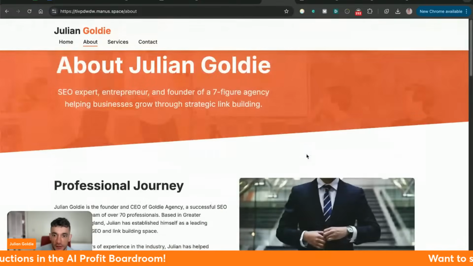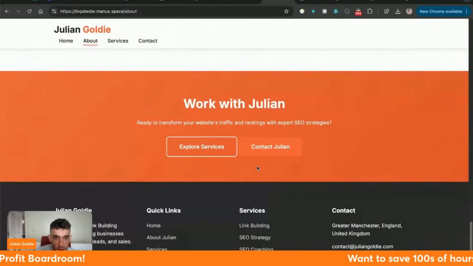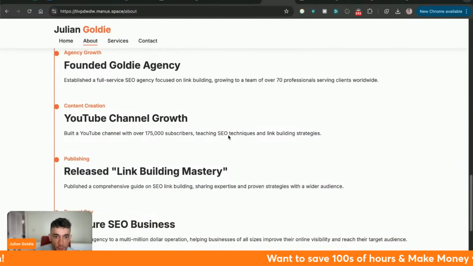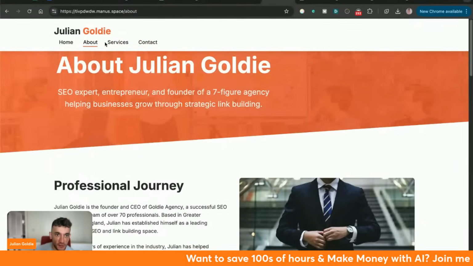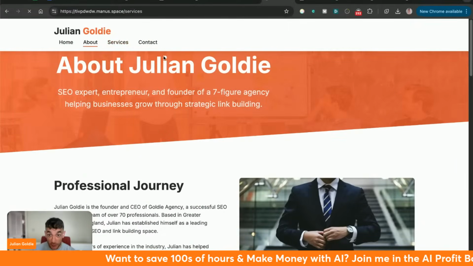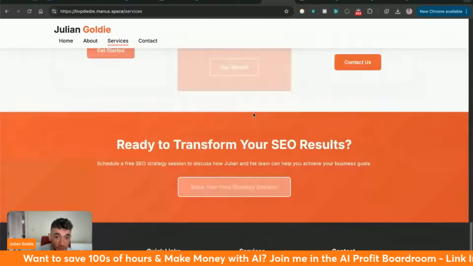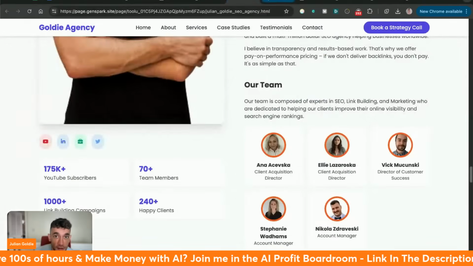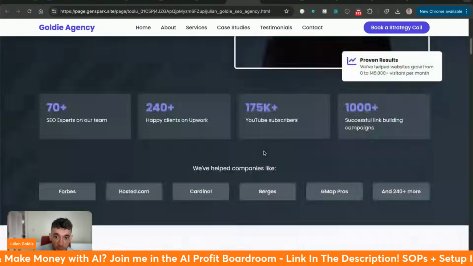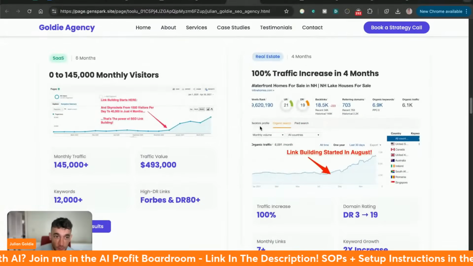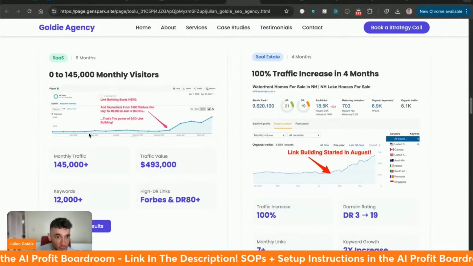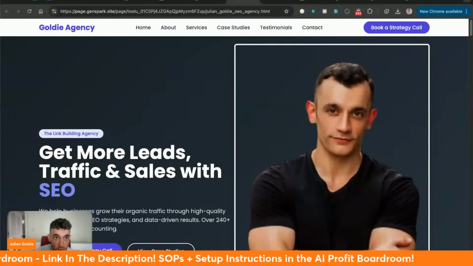You can see it doesn't have a real image of us. It has some customized information, but there's no information about me or my team. From what I can see, you just get superior outputs directly from Genspark. It's absolutely insane. It's even pulled in real testimonials from clients that we've worked with, like you can see right here. Crazy stuff.